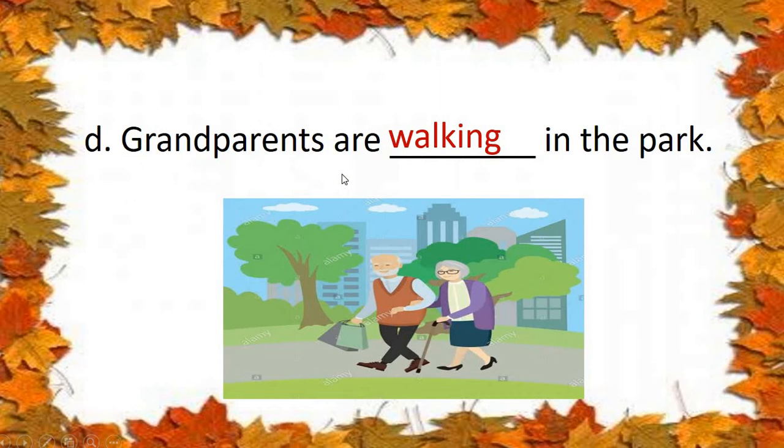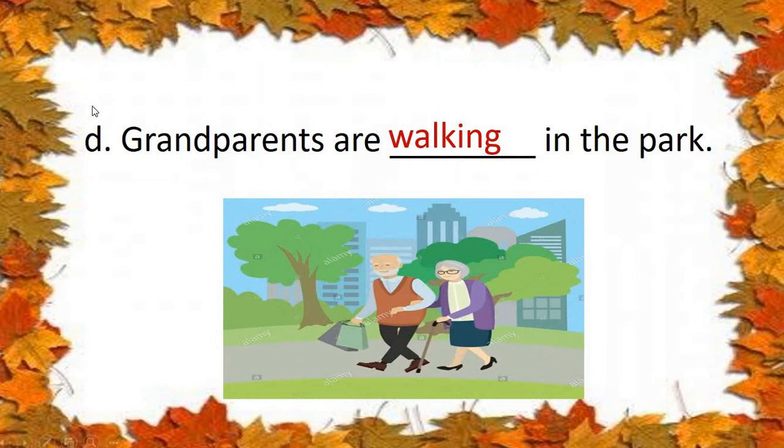Grandparents are walking in the park. See, it is happening now. The doing word is walk. So you all know that we are adding ing to the doing words to show that it is happening now.